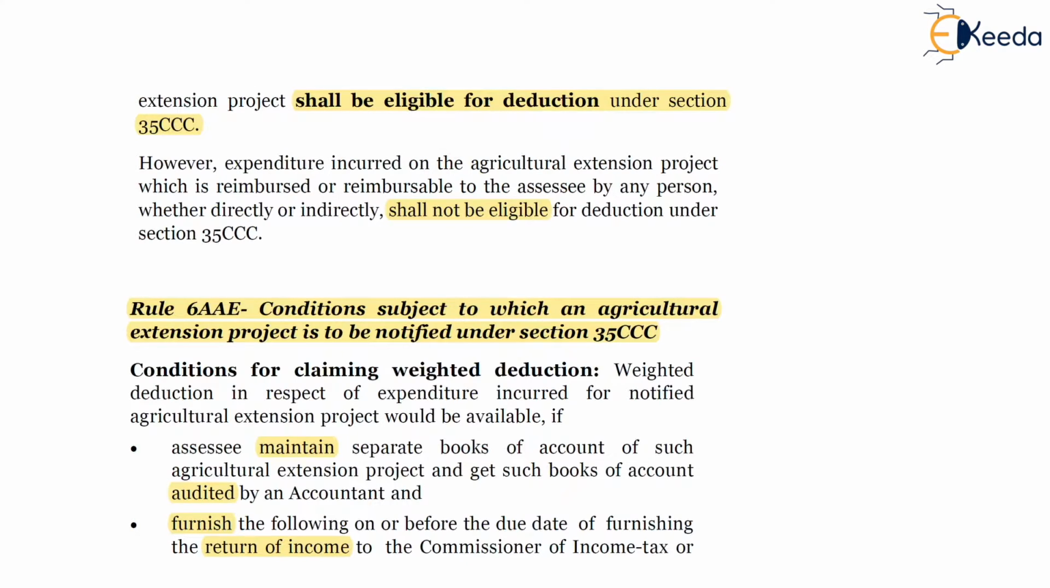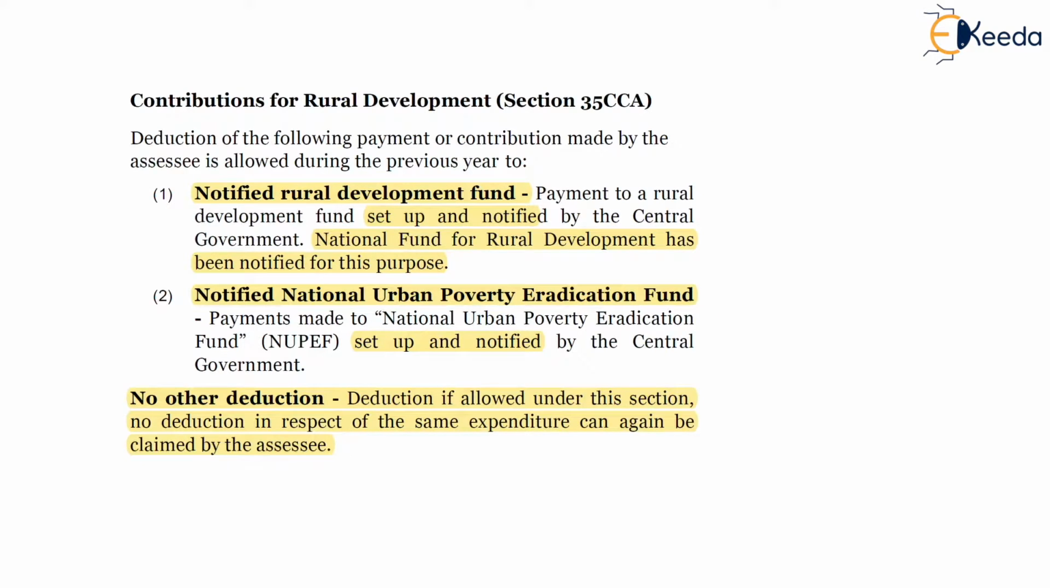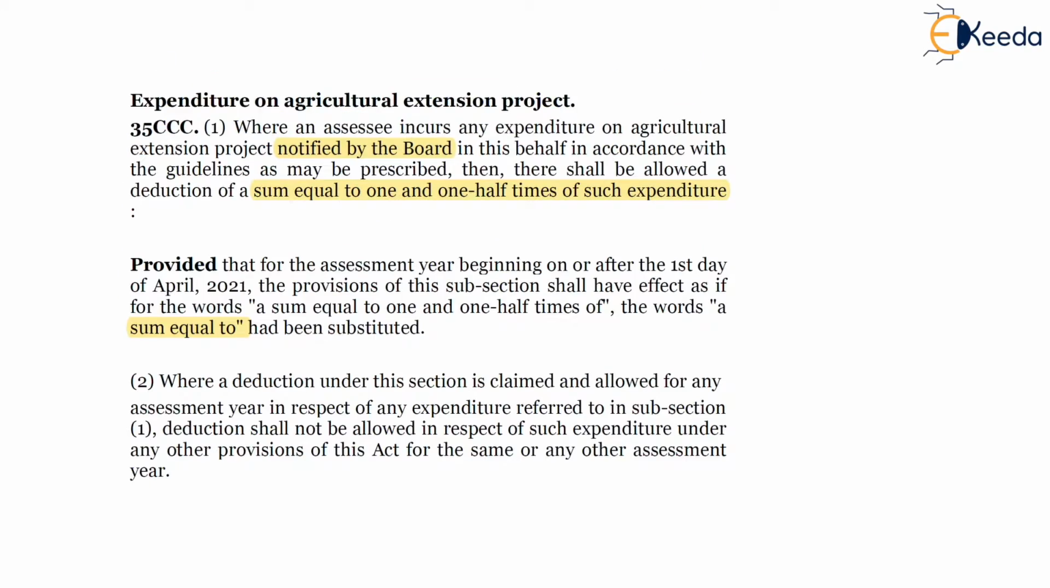So this was the end of the second provision under the other investment related or contributions related tax incentive scheme. First, we have studied section 35CCA, contributions for rural development, and second is expenditure on agricultural extension project.